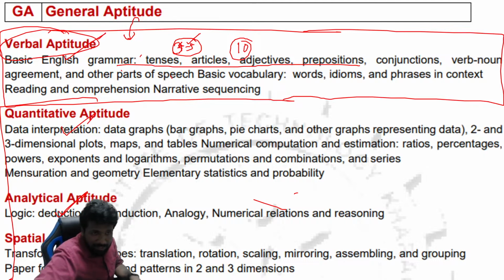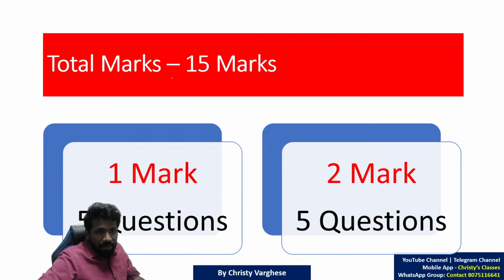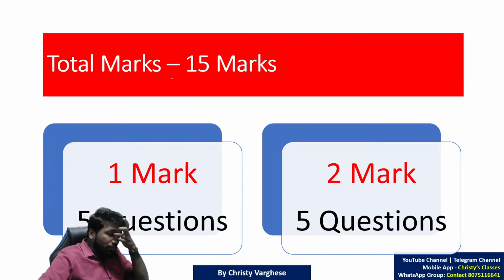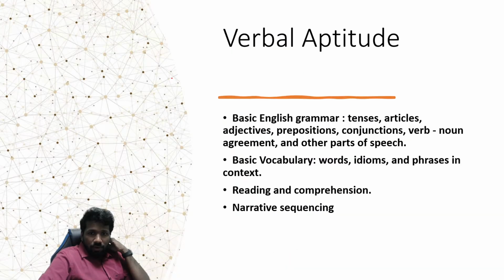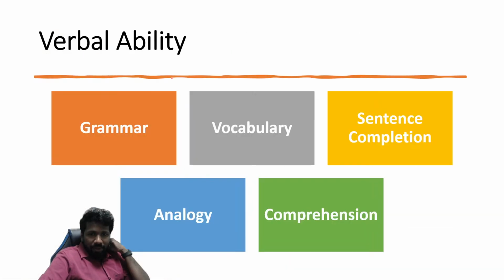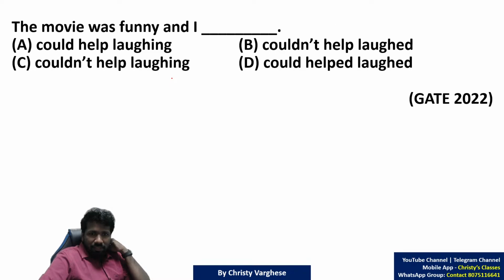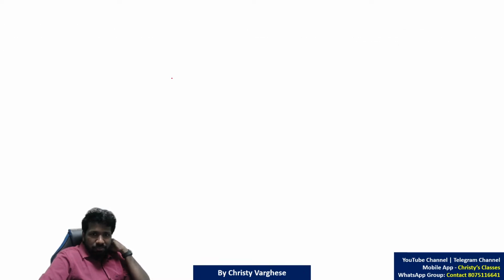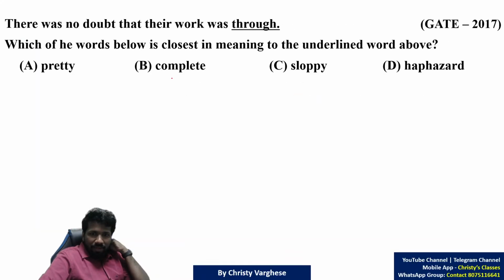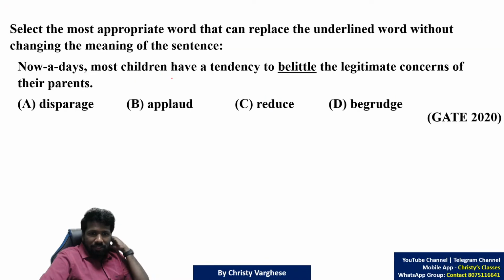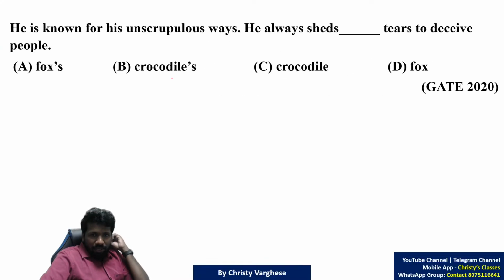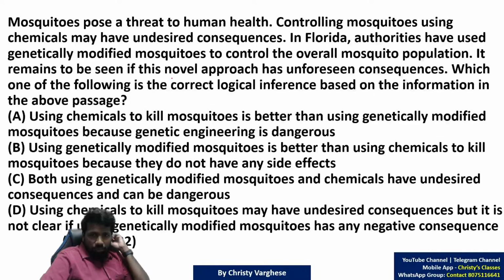Okay, so let us start today. Non-verbal aptitude. As you know, 2 mark questions and 1 mark questions both are there: 5 questions of 1 mark, 5 questions of 2 mark. Total makes 15 marks. So this is the verbal aptitude syllabus. Verbal aptitude, as I told, tomorrow we are anyway discussing examples of different types of questions. I will completely break it all down so that it is easy for you to learn. Today we will discuss only non-verbal aptitude.